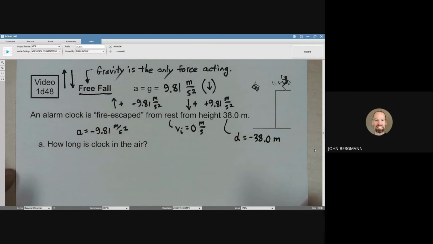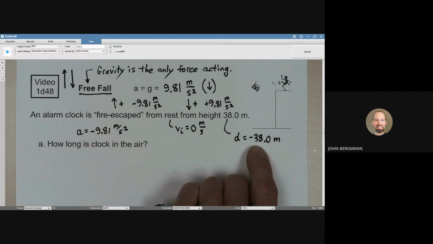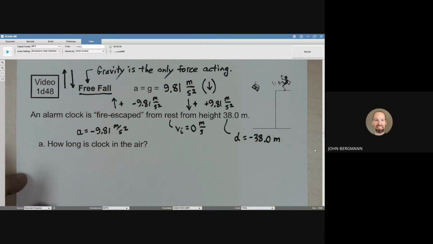If we had chosen downward to be positive, then the acceleration, which points downward, would be positive, and the displacement of this alarm clock would also be positive. So either, for this case, they're both negative or they're both positive. It doesn't matter which one.